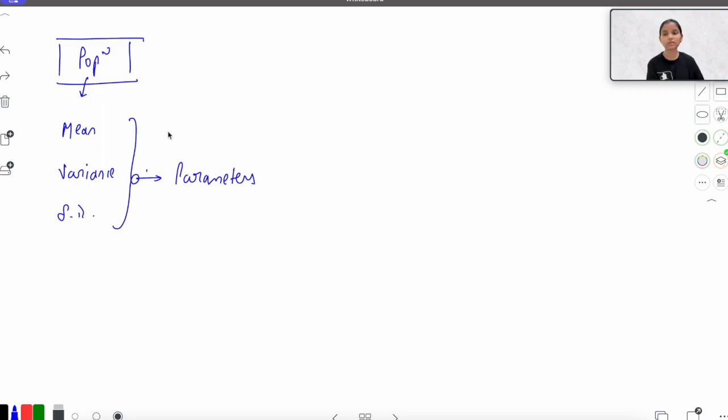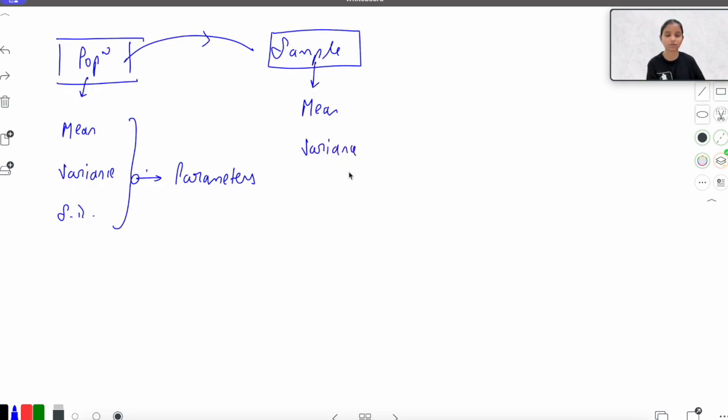And to know about these parameters, what do we do? We first draw a sample from this population, and the summaries corresponding to the sample, like mean, median, variance, standard deviation, population proportions, correlation coefficients, all these things are said to be the sample statistics. So the summaries corresponding to the sample are my sample statistics, and the summaries of the population are my parameters.